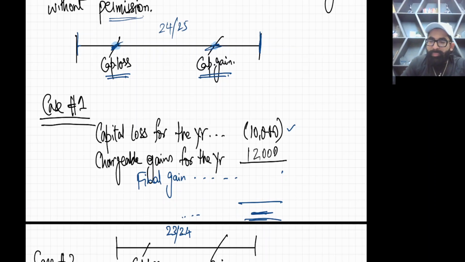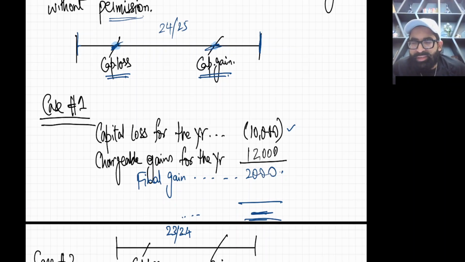Okay, so let's do one question. You have case number one. You have a capital loss for the year of 10,000, and you have chargeable gains for the year of 12,000. As this is a for-the-year loss, it will never take your permission, and it will set off your gains. So minus 10 plus 12 is plus 2. Your final gain is plus 2,000.